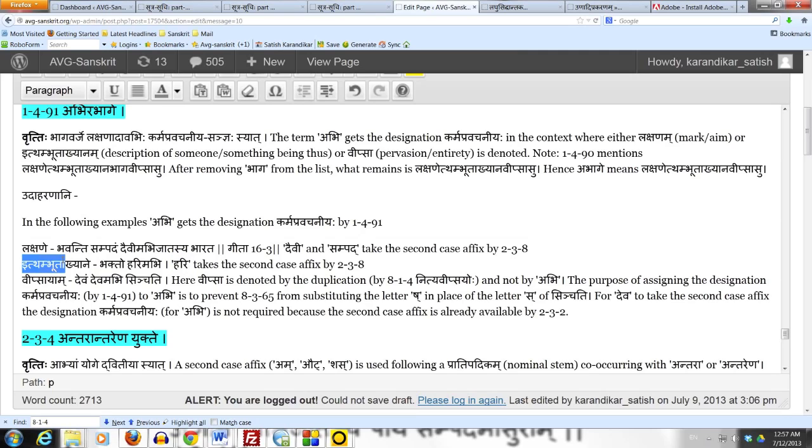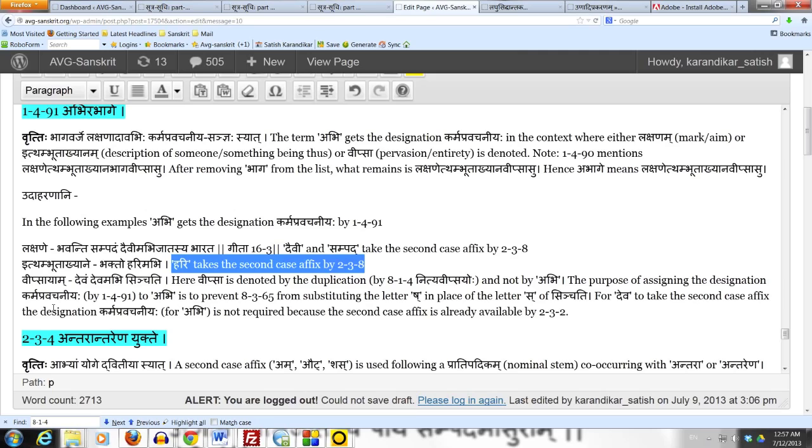That's what is meant by Itham Bhuta, means someone or something is such and such. Itham Bhuta Khyane means describing someone or something to be thus. So here the devotee is being described as the devotee of Lord Vishnu. His devotion is towards Lord Vishnu. So again, Abhi gets the karma pravachaniya sanya by 1491, and in connection with that, Hari takes the second case affix by 238.